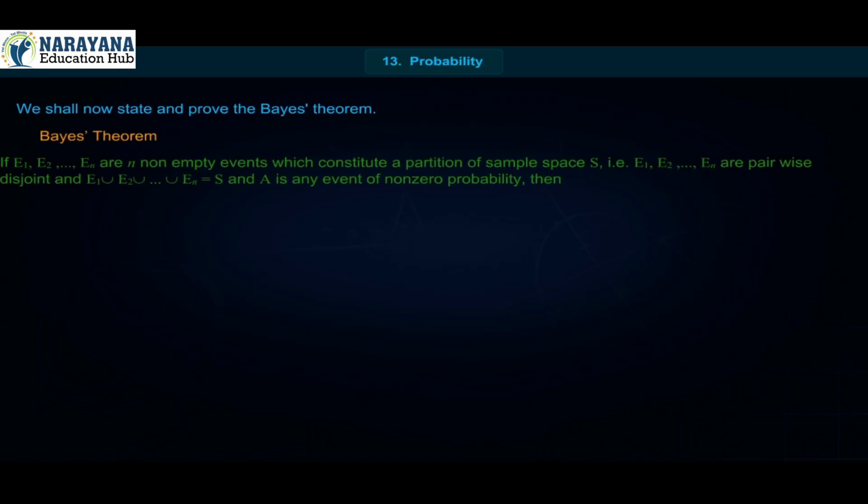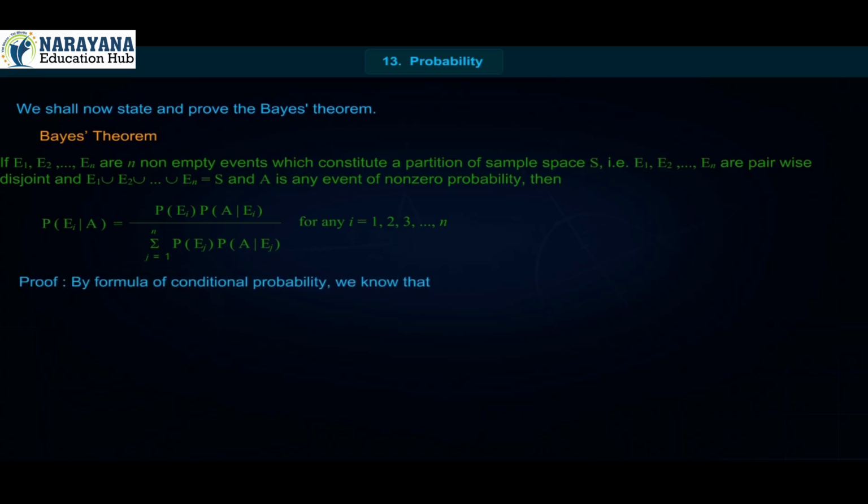Bayes theorem: if E1, E2 up to En are n non-empty events which constitute a partition of sample space S, that is E1, E2 up to En are pairwise disjoint and E1 union E2 union up to union En is equal to S, and A is any event of non-zero probability, then P of Ei by A is equal to P of Ei into P of A by Ei upon summation j is equal to 1 to n P of Ej into P of A by Ej for any i is equal to 1, 2, 3 up to n.